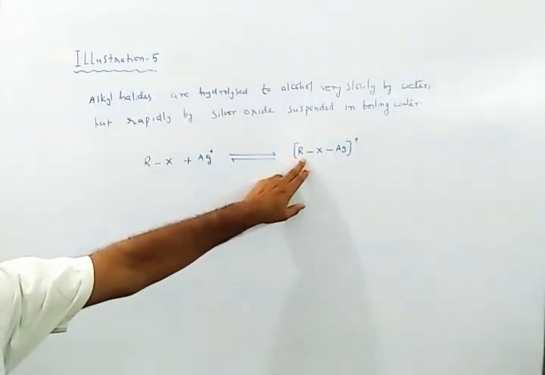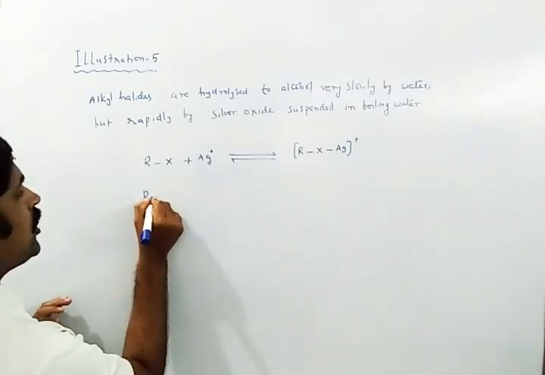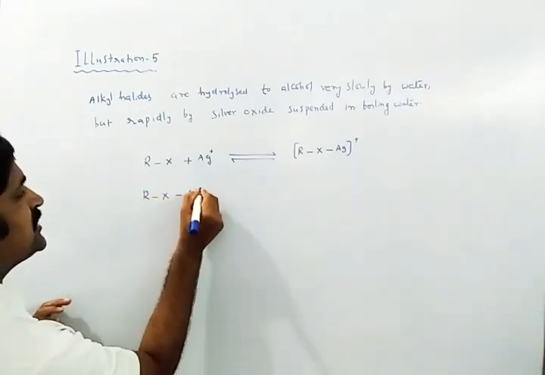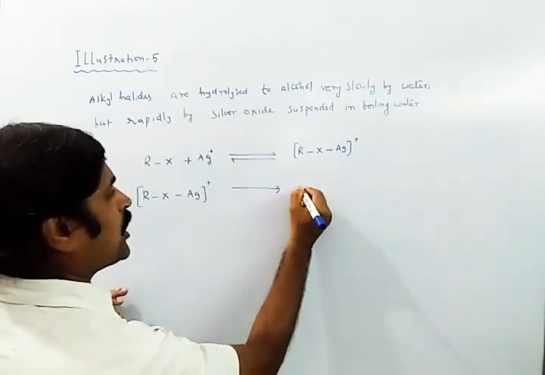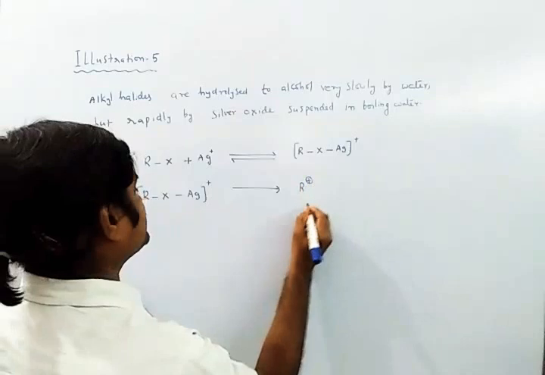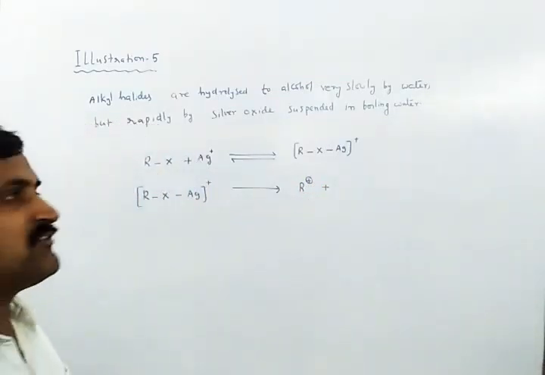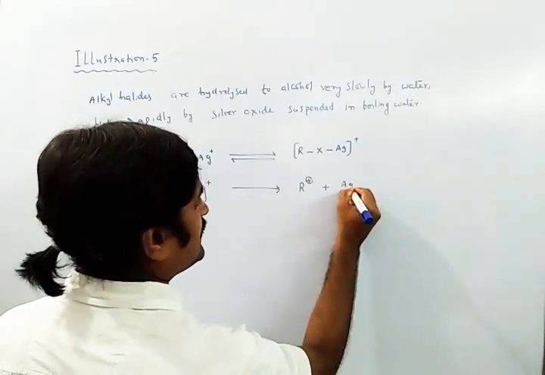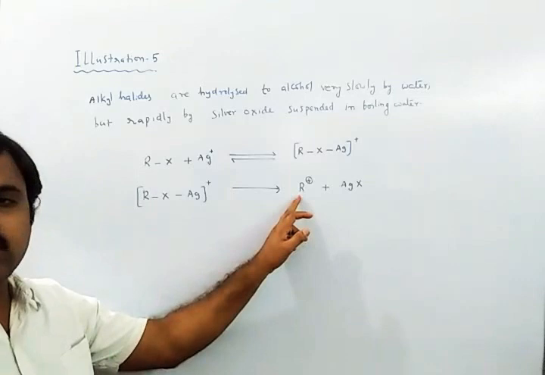Immediately this positively charged intermediate RXAg plus rapidly converts into the carbocation R plus and silver halide. Silver halide is nothing but AgX. So this is how the carbocation forms.